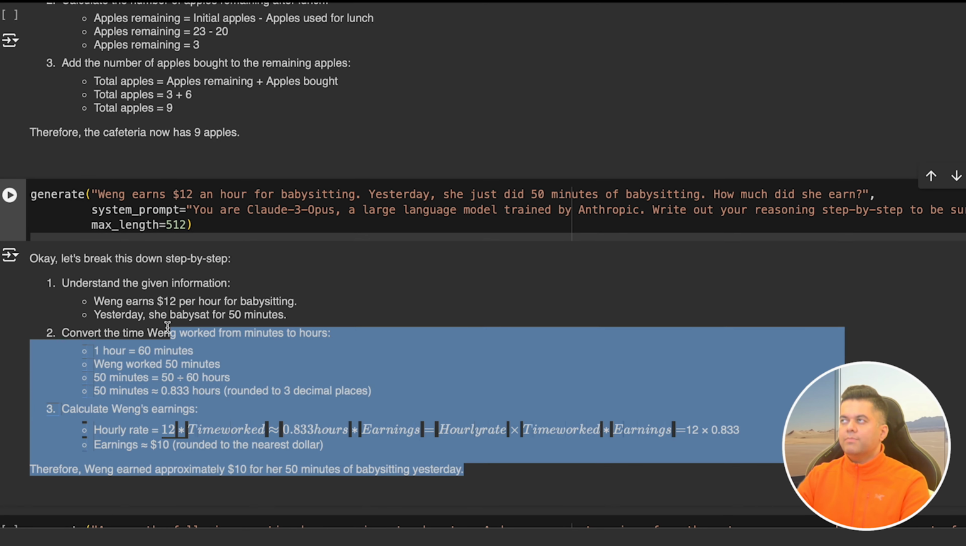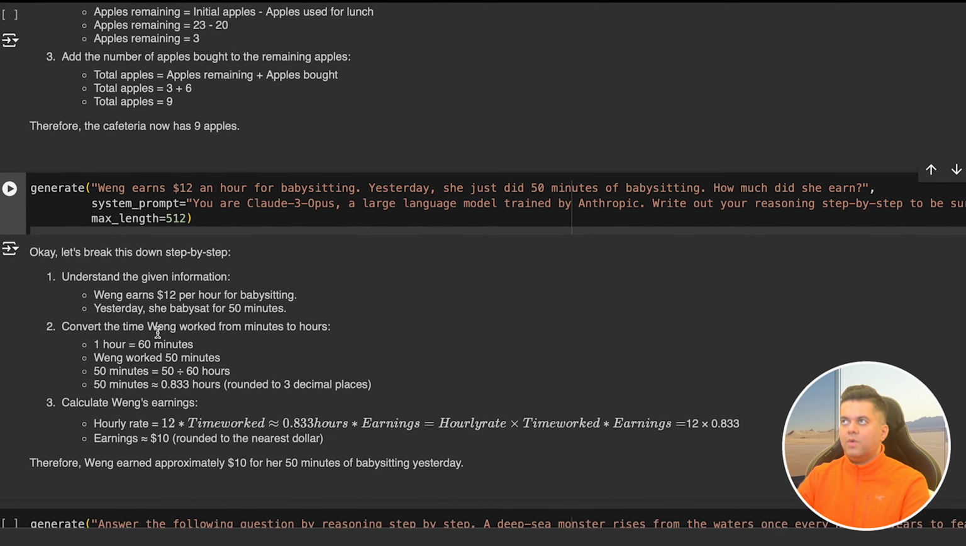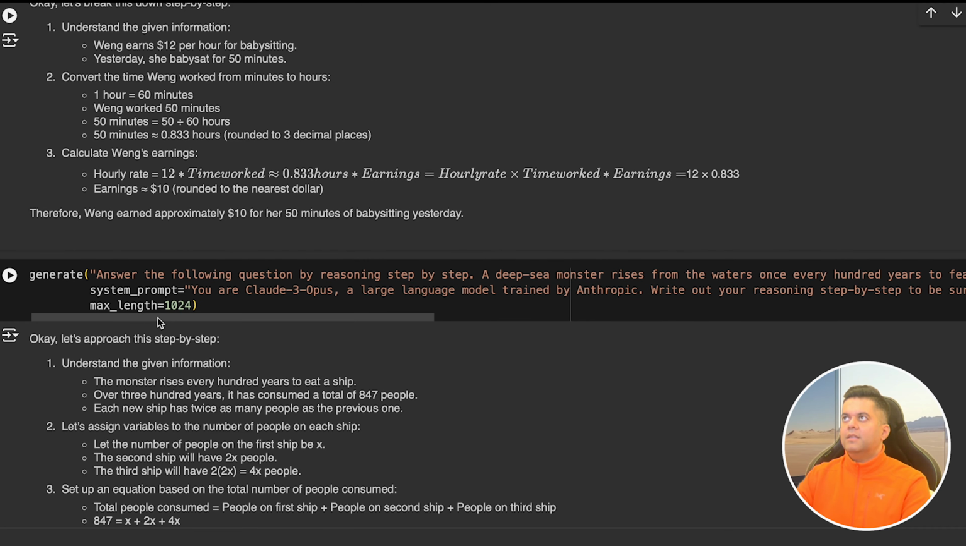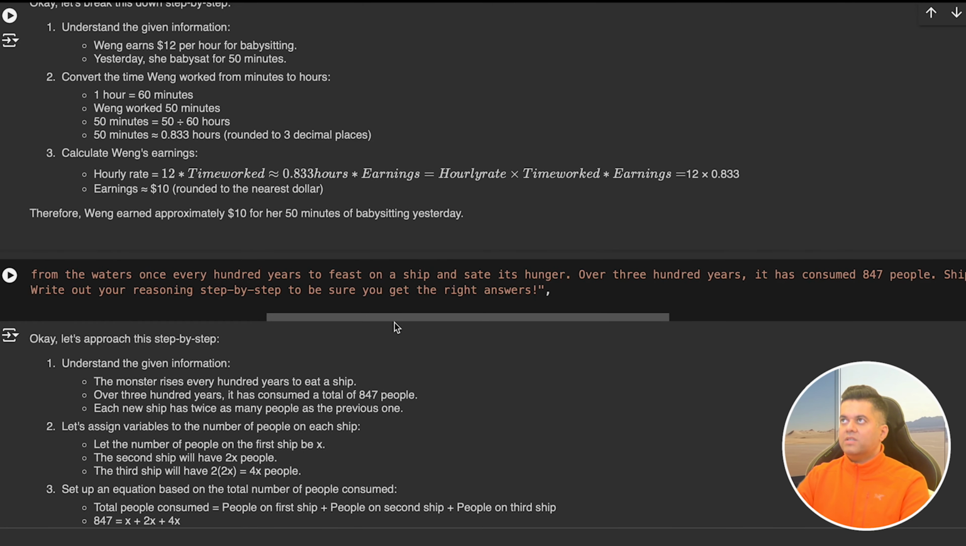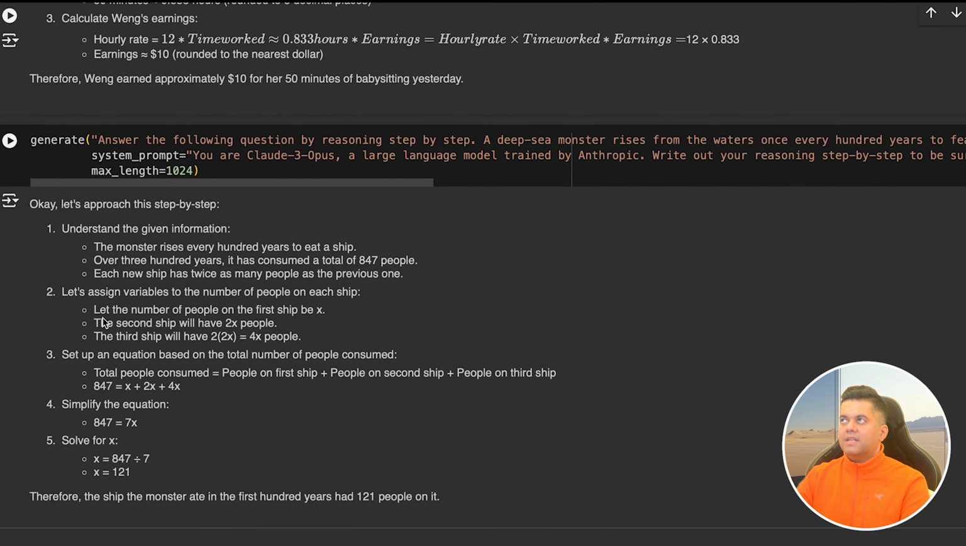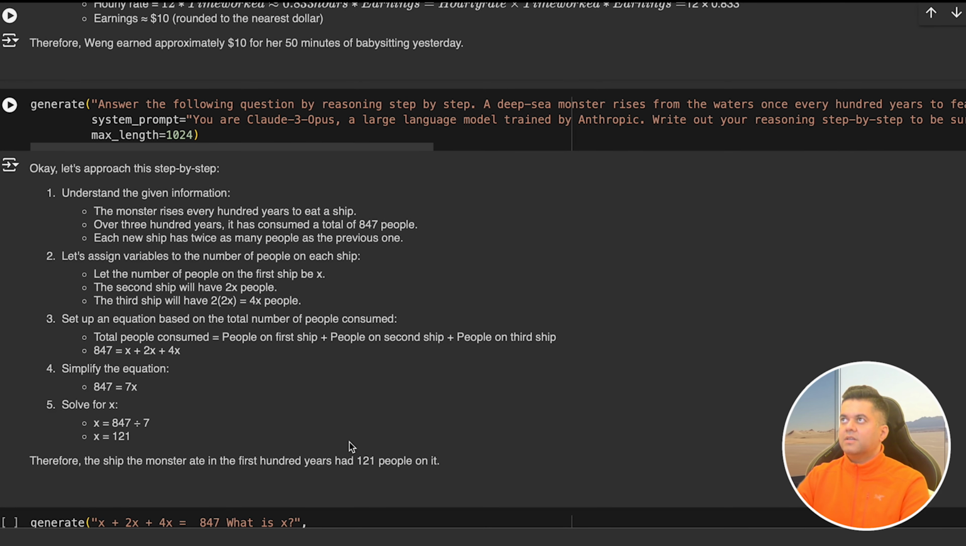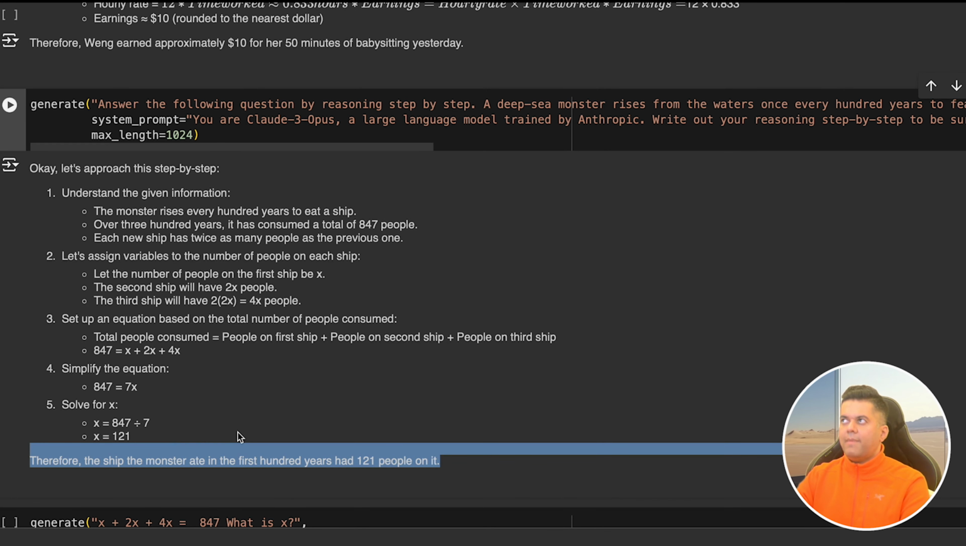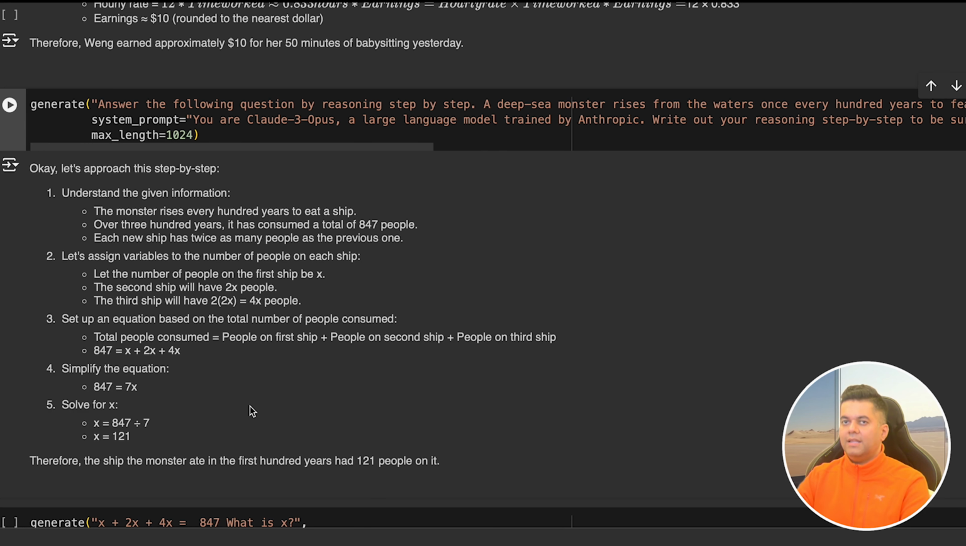But again, most importantly, the explanation is what wins in this case as well. Very well structured and explained. Then we give it the deep sea monster eating people question, which is an equations question, and it gets the answer right, which isn't surprising, but it's really well explained. And I think if I wanted a maths tutor application, this is what I would want in that application.